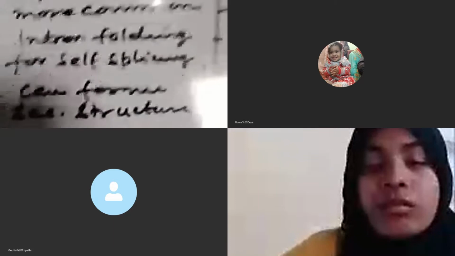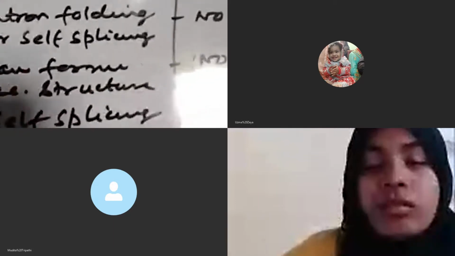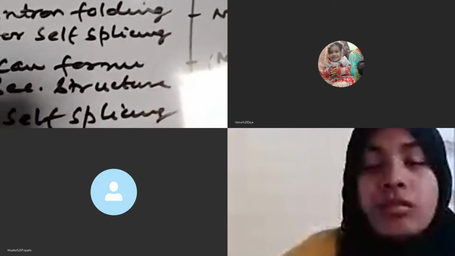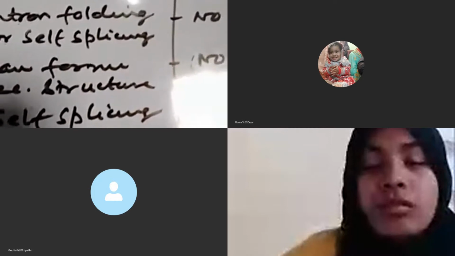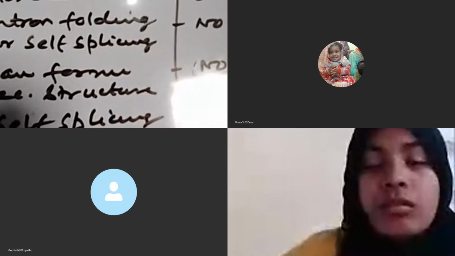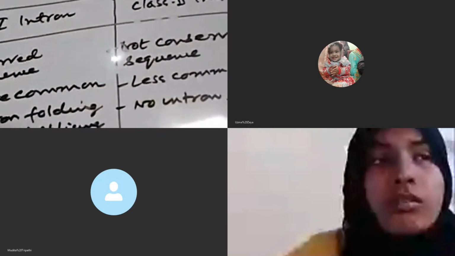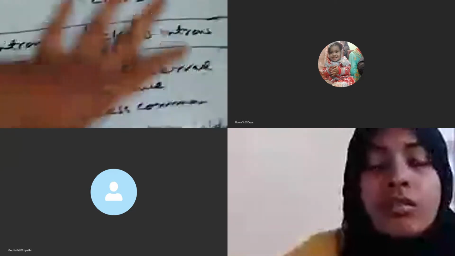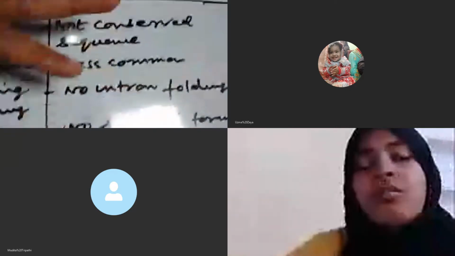And the next difference between the class 1 intron and class 2 intron is that no additional protein is required. That is, for the process of splicing, for the removal of intron and joining of exons, it does not require any additional protein. But in this case, additional protein is required for the process of splicing. So this is the major difference.